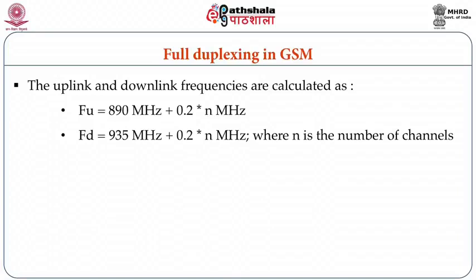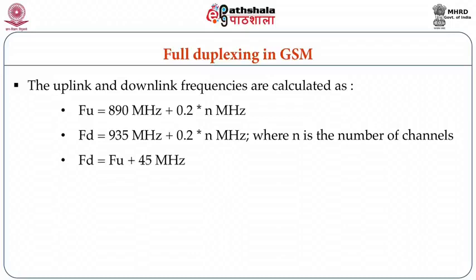Similarly, FD, the downlink frequency for a particular channel, is 935 MHz plus 0.2 times n MHz, where n is the number of the channel for which I want to calculate. Why am I multiplying by 0.2? Owing to the channel size, which is 200 kHz each. There is also an offset of 45 MHz between the downlink frequency and uplink frequency.